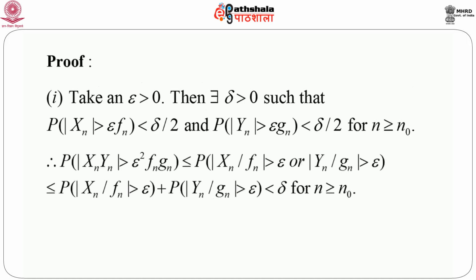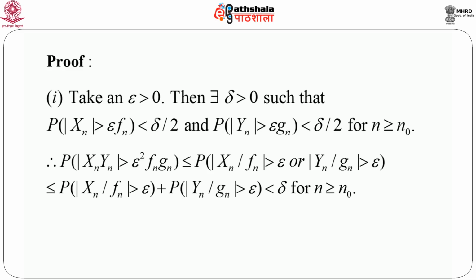So, first, to prove that Xn Yn equals small o p of fn gn, we choose an epsilon and fix that epsilon greater than 0. Then naturally there exists delta greater than 0 such that probability modulus of Xn greater than epsilon fn is less than delta by 2, and probability modulus of Yn greater than epsilon gn is less than delta by 2 for n greater than or equal to n naught, because we know that Xn equals small o p of fn and Yn equals small o p of gn.